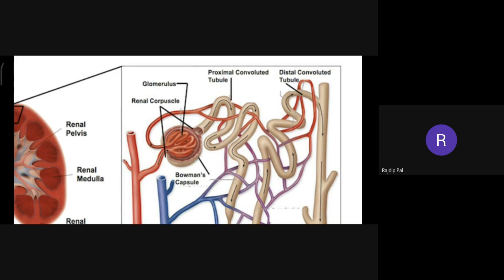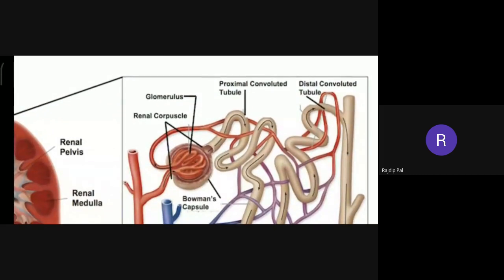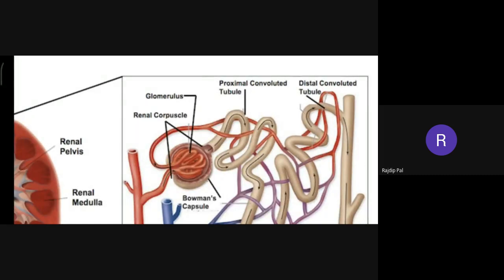From one side, an artery is coming and going inside the cup, and it is forming the glomerulus. The cup that covers this glomerulus is the renal corpuscle.